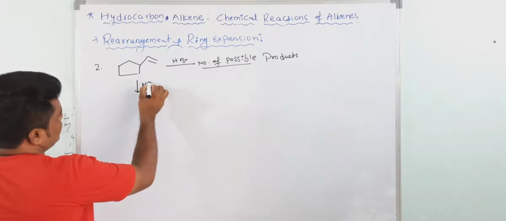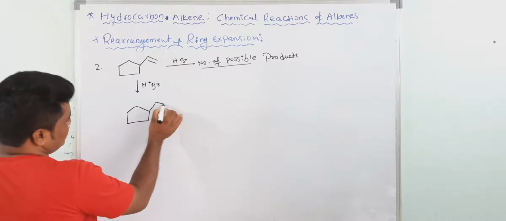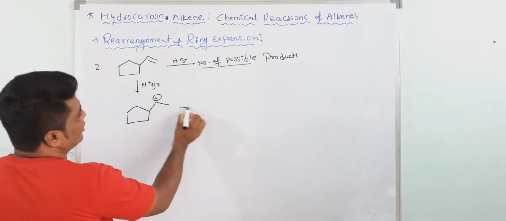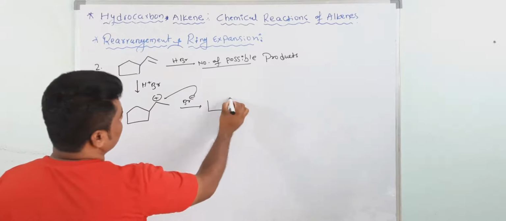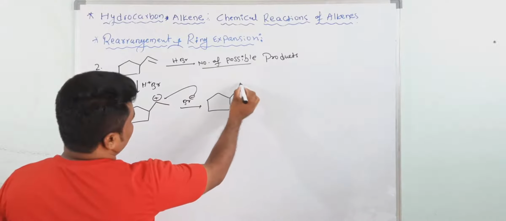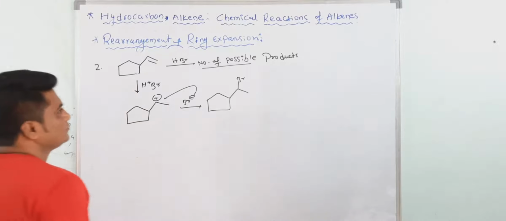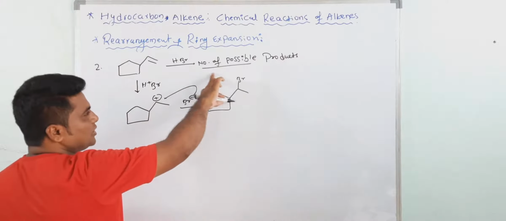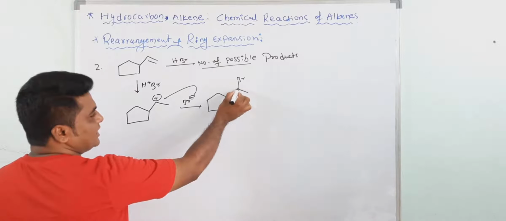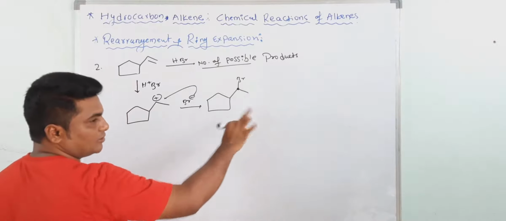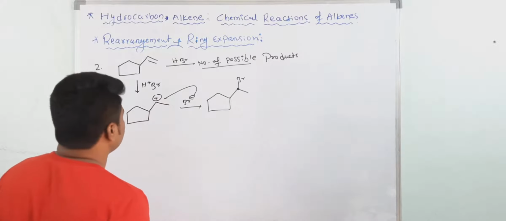First protonation will take place, so you will get a carbocation like this. One possible product is Br attacking at this point, and you will get one product. They are asking only the number of possible products, not including stereoisomers. This is a chiral center again, so you would get 2 products here, but I am not asking for stereoisomers.